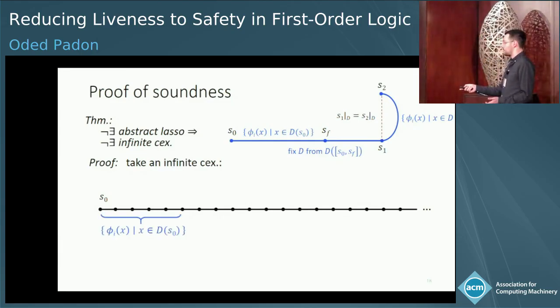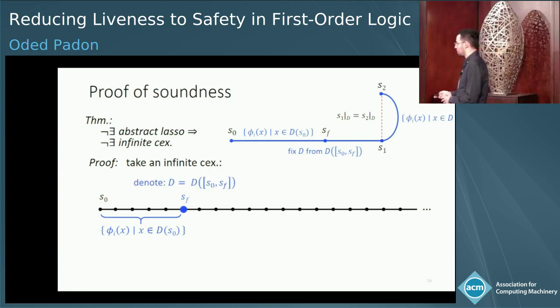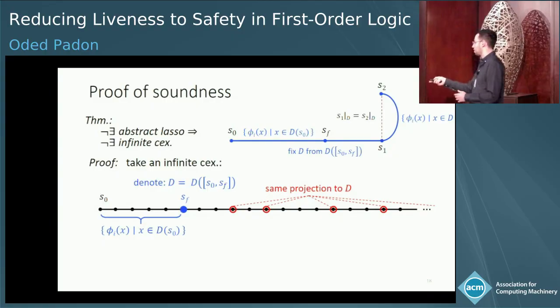And because the trace is fair, after some finite prefix, we would see all the fairness constraints on this finite set. We will call this state SF, the freeze point. Now we will denote by D the footprint of all of these transitions. This is also just a finite set. Because it's a finite set, and this is an infinite trace, there should be some infinite subsequence all of whose elements have the same projection.